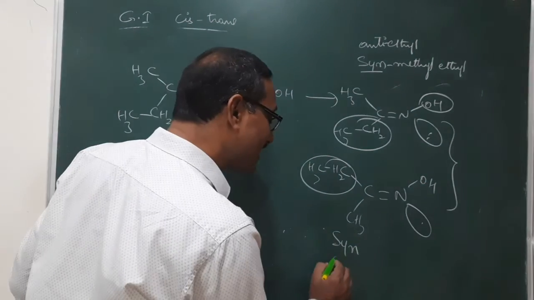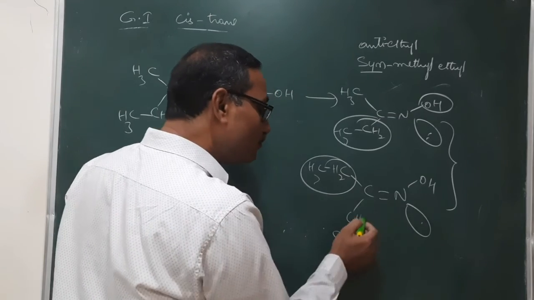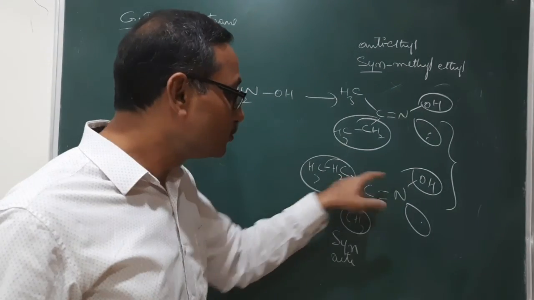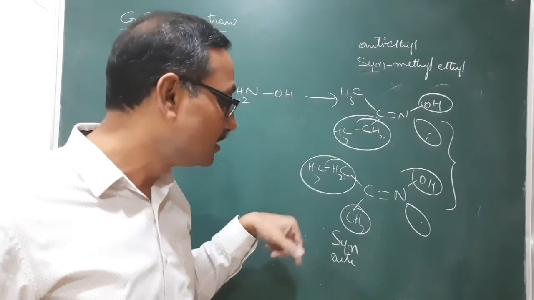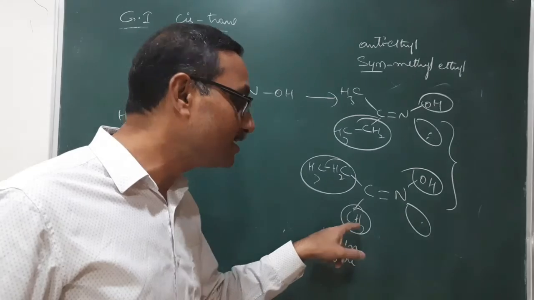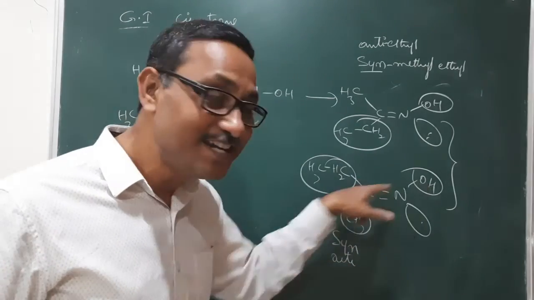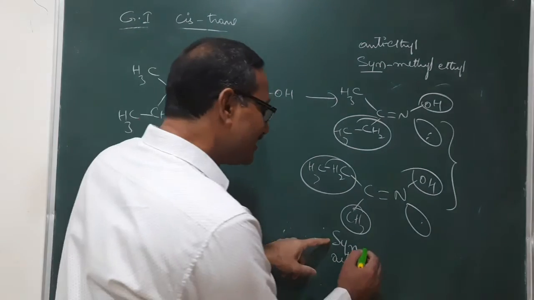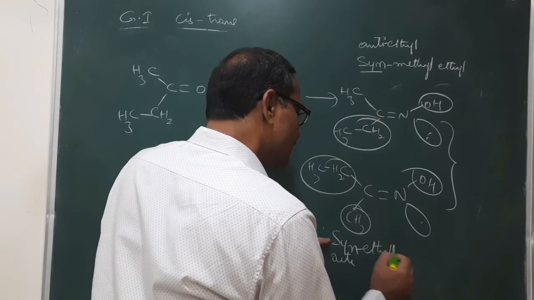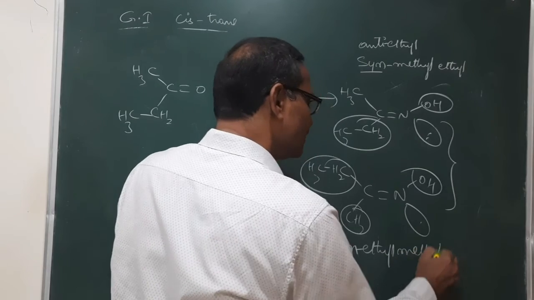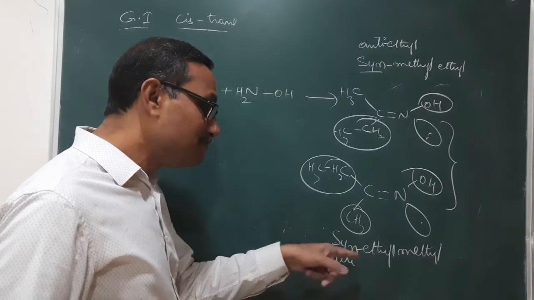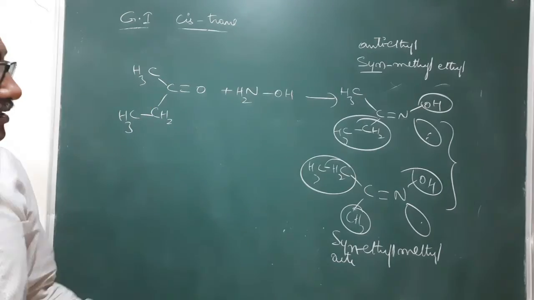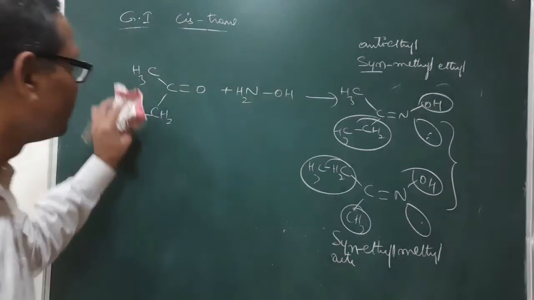Or if you start with anti, then the group which is anti to OH you need to write first. If you start with syn, the group which is syn to OH you need to write first. If you start with anti, you write first the group which is anti to OH, then the second group. Here syn ethyl methyl ketoxime. Here anti methyl ethyl ketoxime. Like that, we write these oximes.